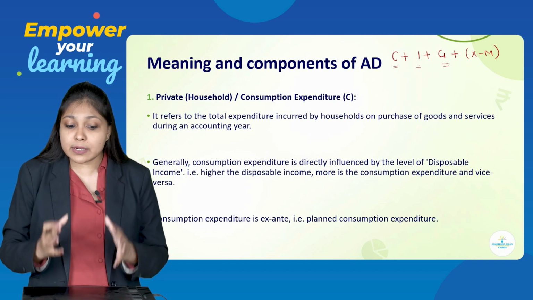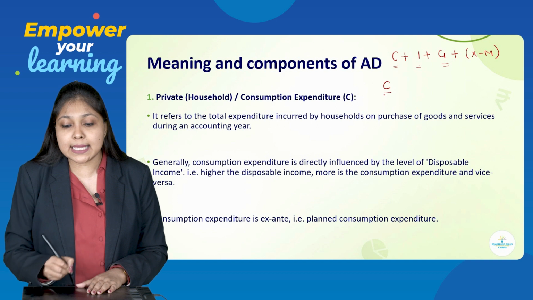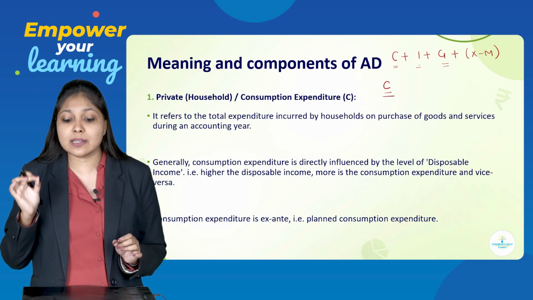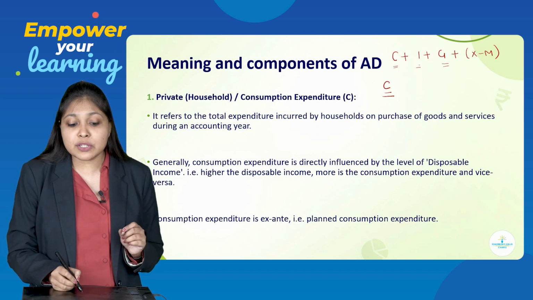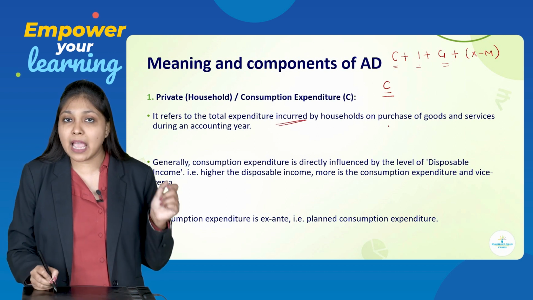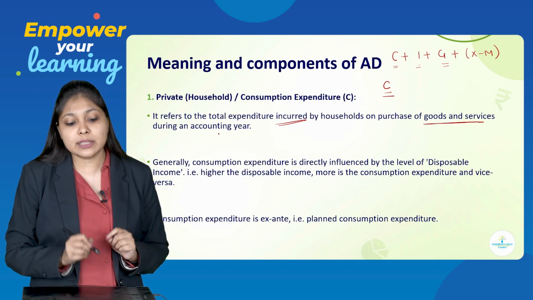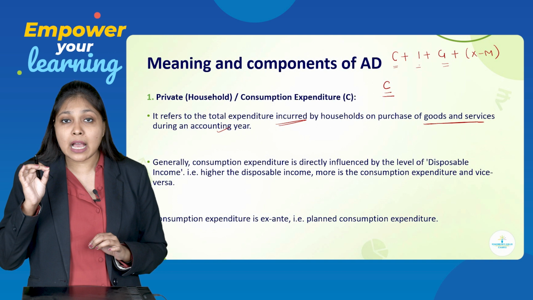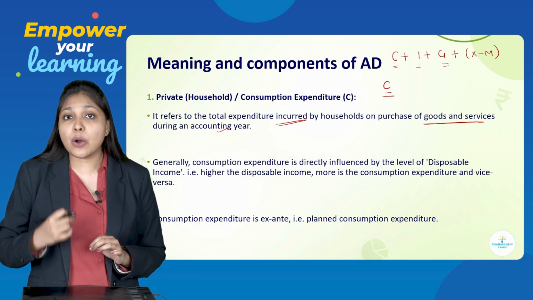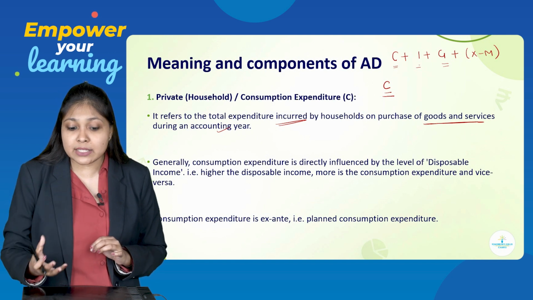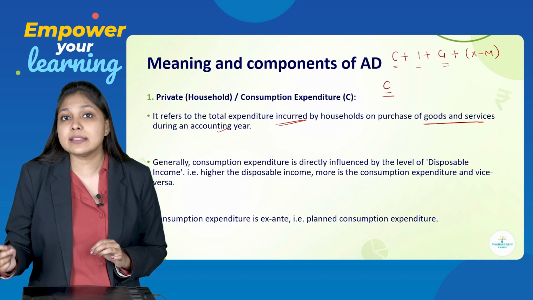That is nothing but the first component and it is represented as the capital C. Consumption expenditure is represented as a capital C. So, it refers to total expenditure incurred by households on purchase of goods and services during the accounting year. So, in one accounting year or in one financial year, how much a household is spending on goods and services.